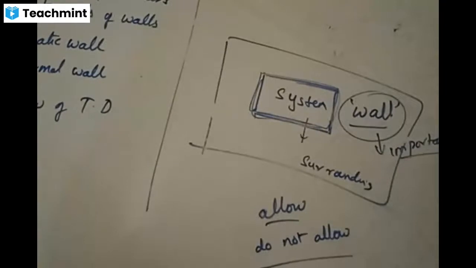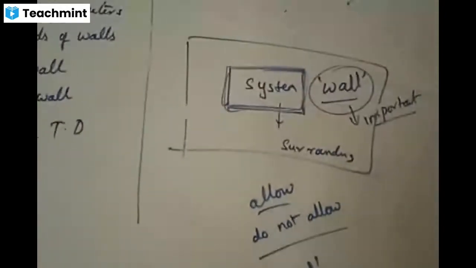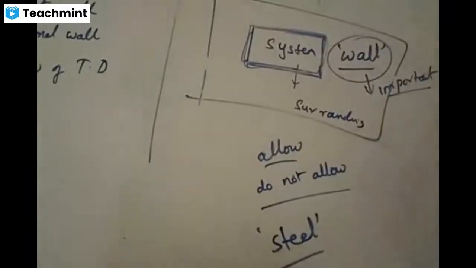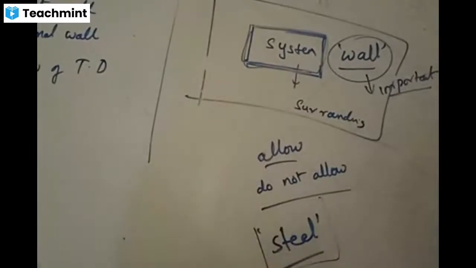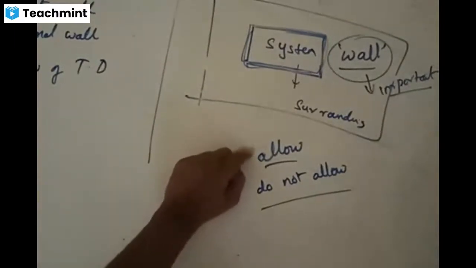Either it can allow the system to interact with the surroundings, or not. Can you tell me one example where the wall is allowing the system to interact with the surroundings? The steel beaker that we take in our houses, a container filled with water. The steel container filled with water can be taken as the wall which is allowing the system to interact. Because if you take water in a steel container and heat it, and then leave it, it now interacts with the air surrounding. Means this steel is allowing the system and surroundings to interact. Yes or no?